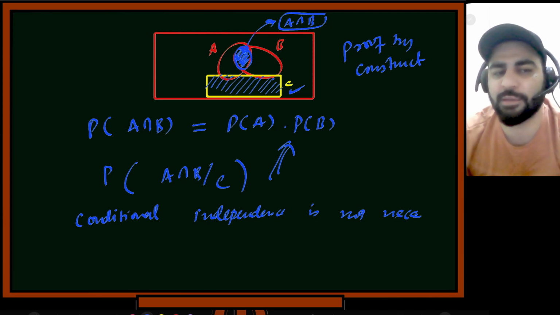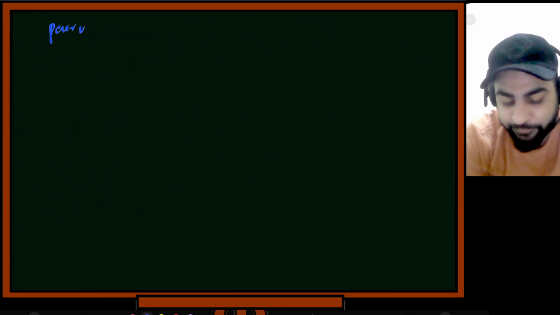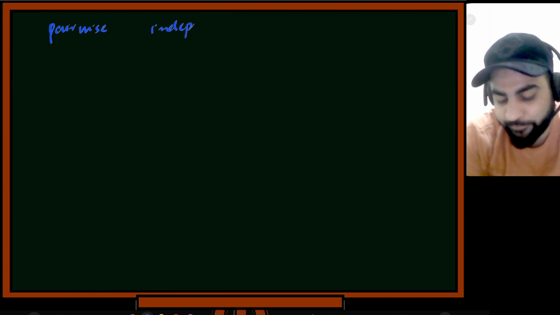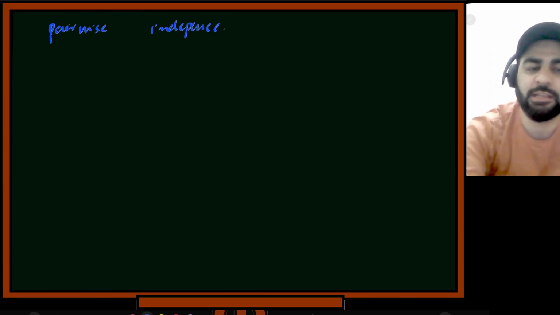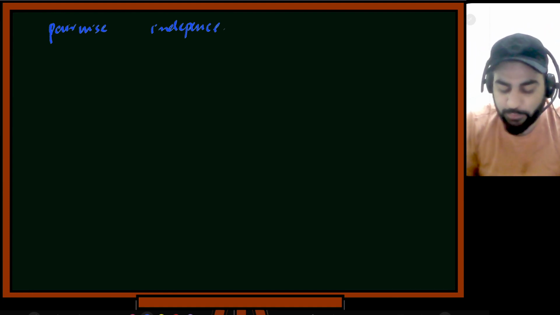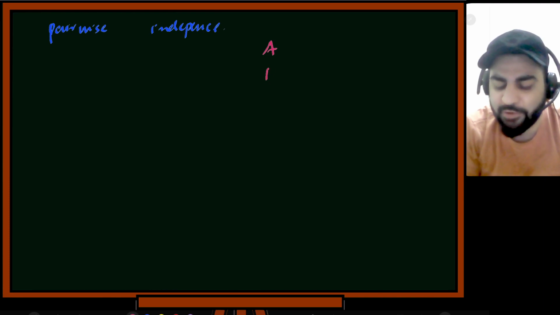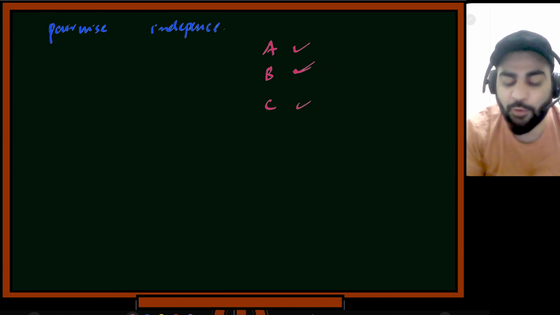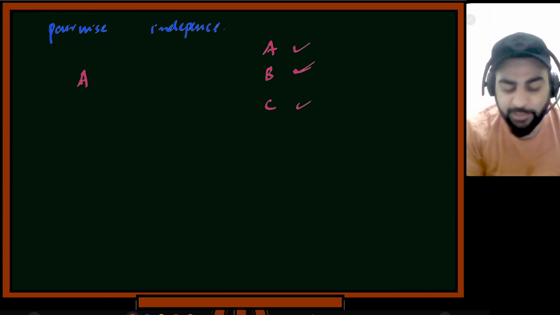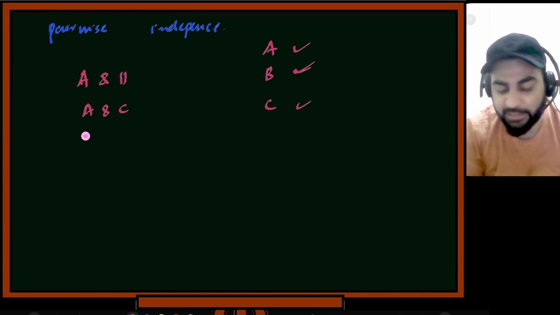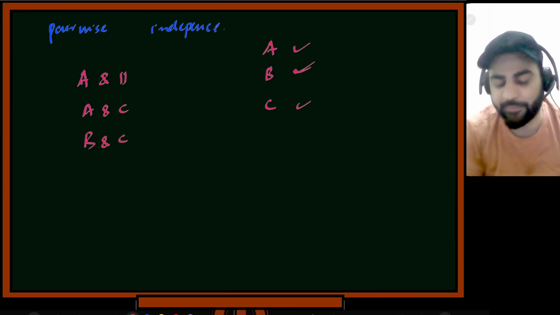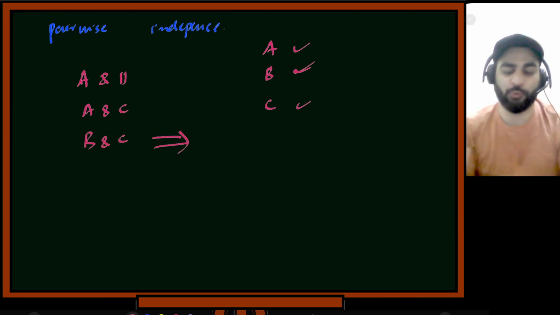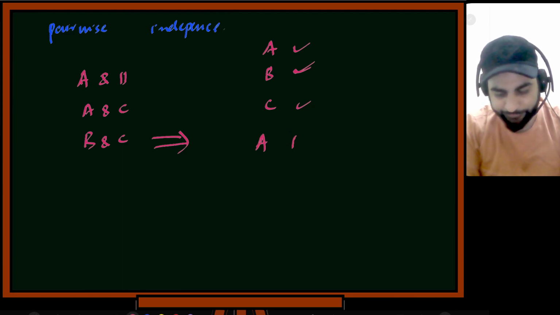Okay, now we also have something called pairwise independence. What is the meaning of pairwise independence? Let's suppose we have three events, A, B, and C. If A and B are independent, if B and C are independent, if A and C are independent, so all the pairs are independent of each other. If these pairs are independent, does it imply that they are independent as a whole? Does it mean that A, B, and C are independent?